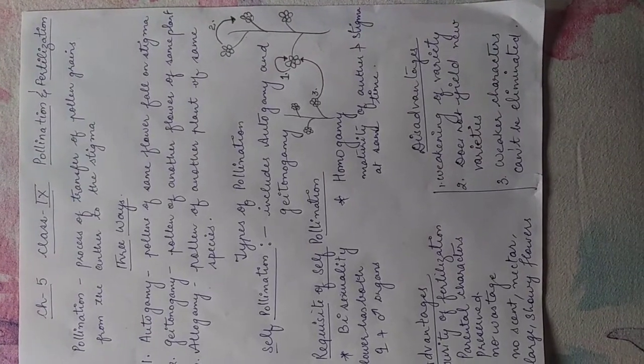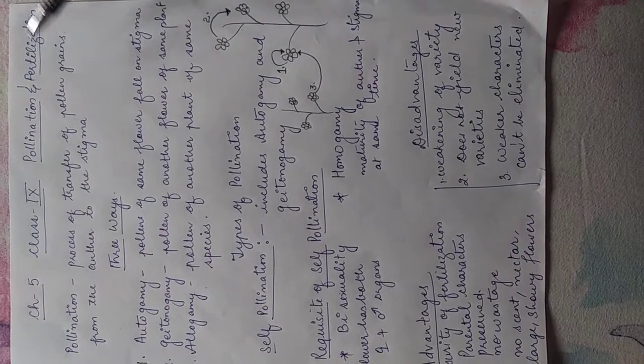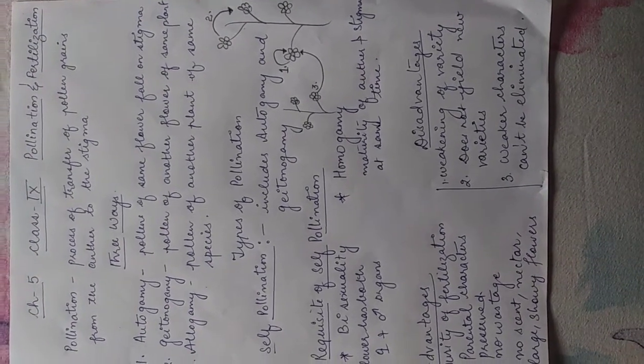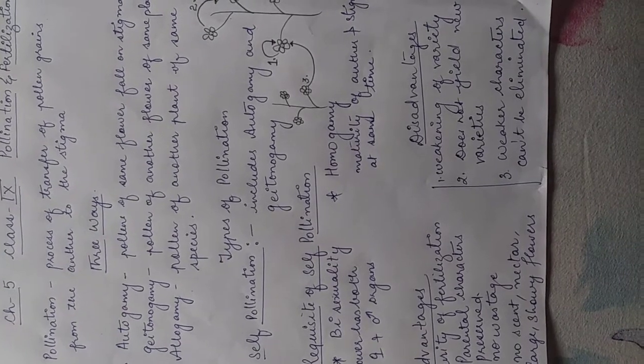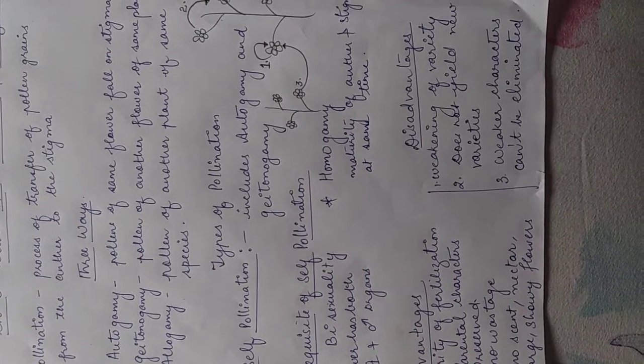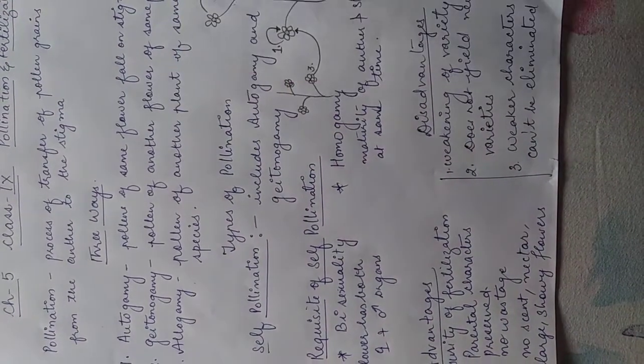Good morning, students. Today we will go to chapter 5, pollination and fertilization of class 9th. So before we begin, we should know the definition of pollination. Well, it is the process of transfer of pollen grains from the anther to the stigma of a flower.